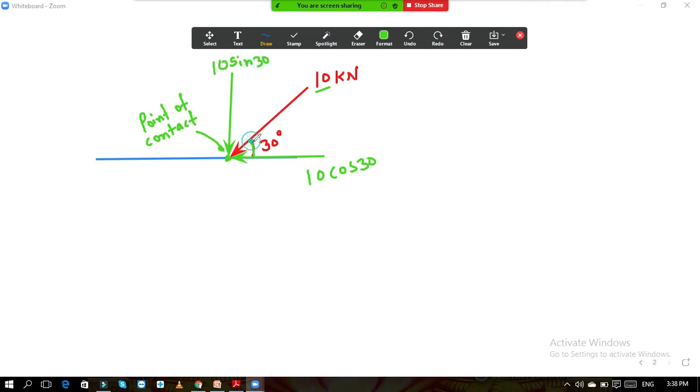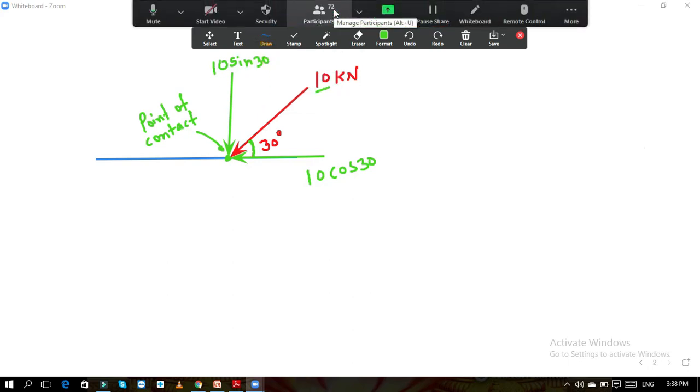So the angle is subtended over here. So the angle is near to the x component, the component which is parallel to x-axis. So this will become your cos, and the remaining is obviously sine. So in this way you have to resolve the force.